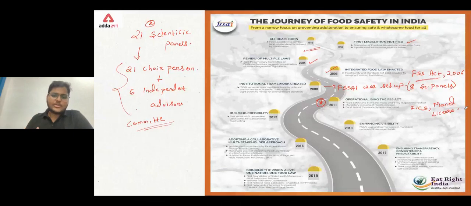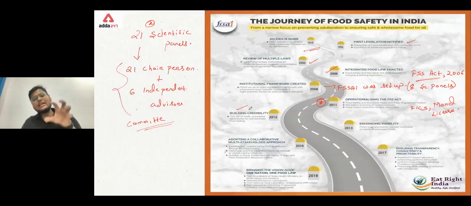Now talking about 2012, what happened in 2012? Here it is written, building credibility. What kind of credibility was built? Credibility for food testing and analysis laboratories by NABL. NABL accredited the first set of laboratories for food testing and analysis in the year 2012.